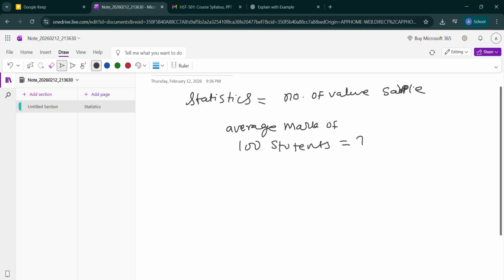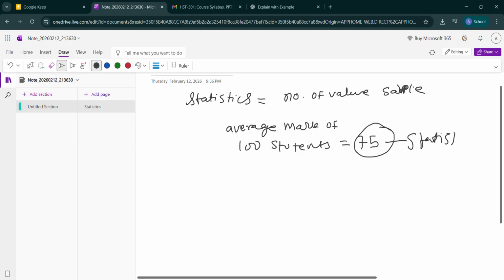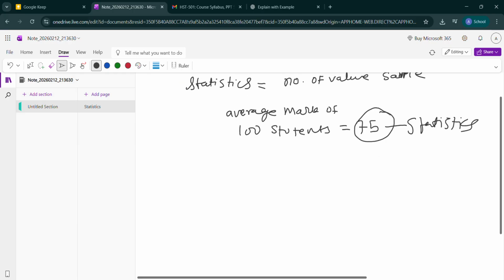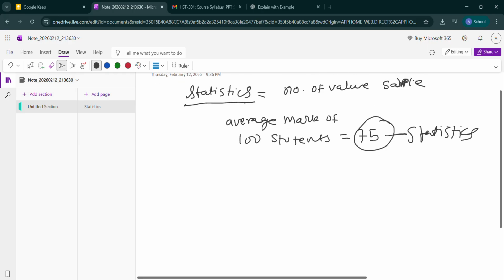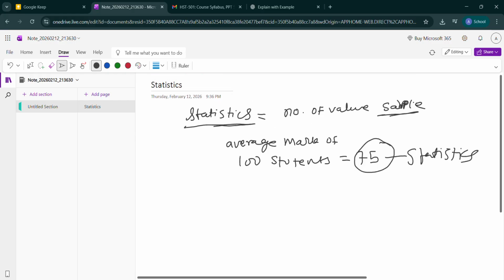Let's say the average mark of 100 students is 75, so this number 75 is a statistic. Statistics is simply a number of values which is collected from a sample.